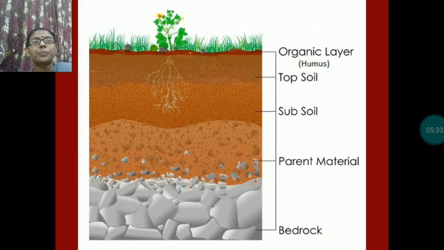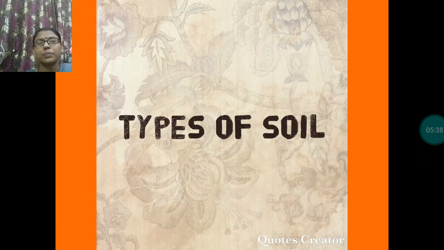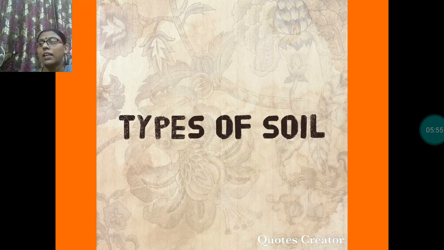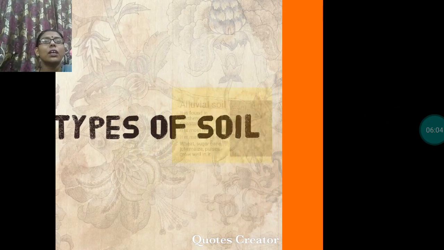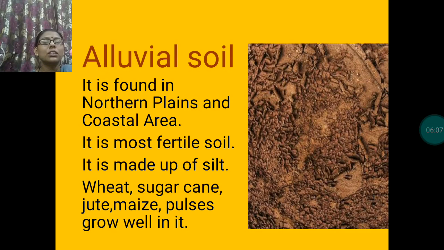Clear? Now, types of soil in India. Various types of soil are found in our country. One by one we will discuss all the types of soil. First one is alluvial soil, black soil, then red soil, laterite soil, mountain soil, and desert soil. These are the types of soil found in our country. Six types of soil are there.